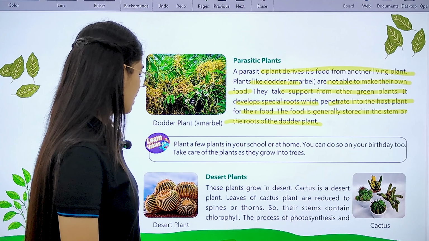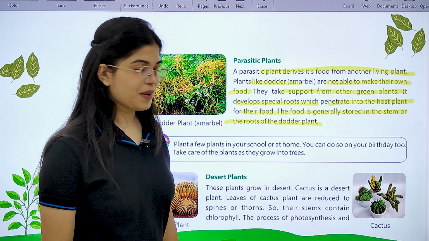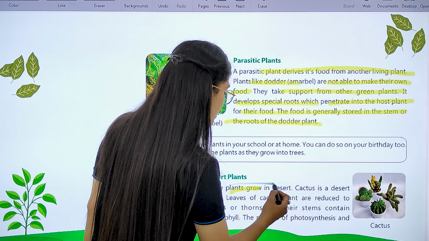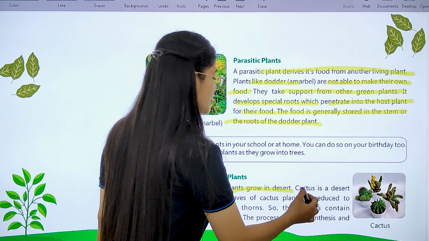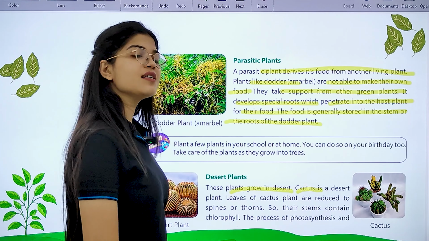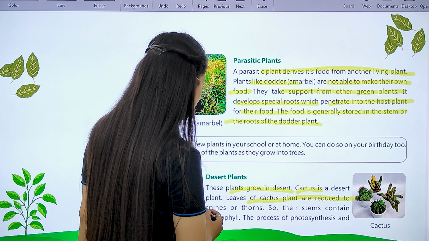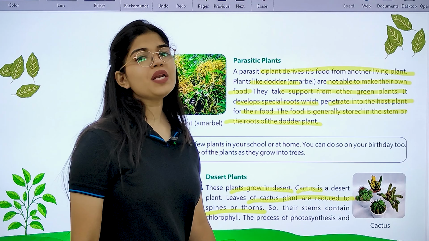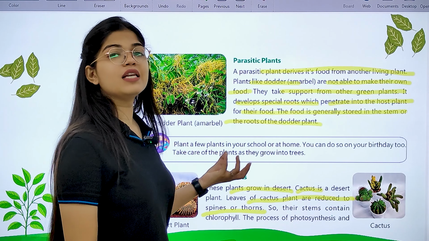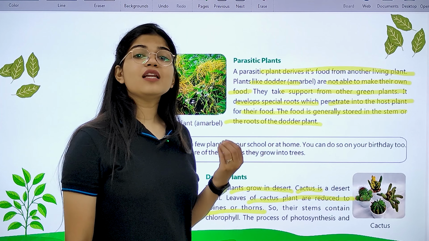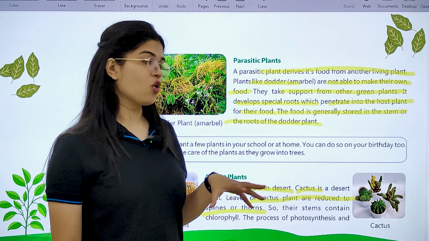Okay, then we have the next category of plants known as desert plants. Desert plants, as the name suggests, grow in deserts. We can take the example of cactus. Cactus is a desert plant. The leaves of cactus plants are reduced to spines or thorns. So usually desert plants or cactus do not have leaves. Actually, their leaves are modified, or reduced to spines or thorns.